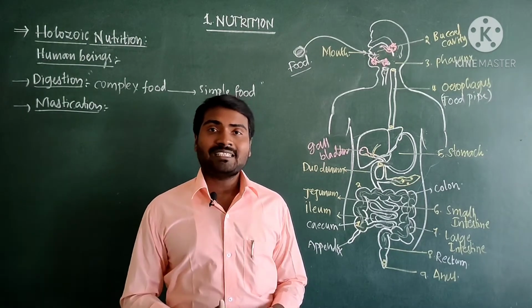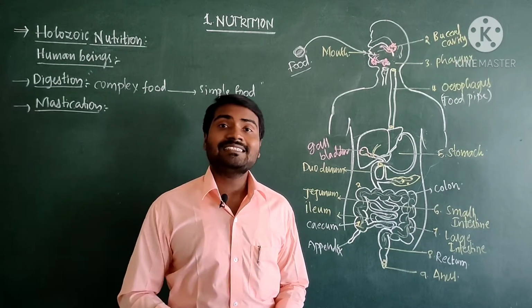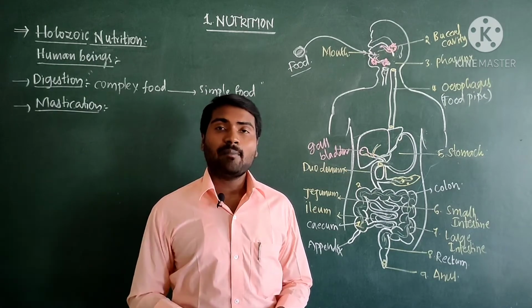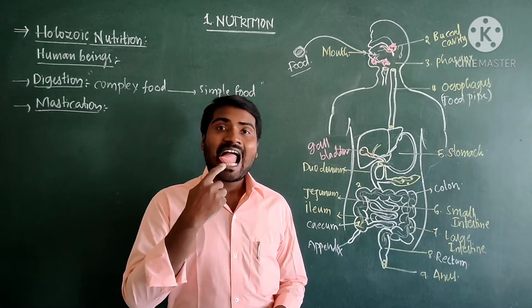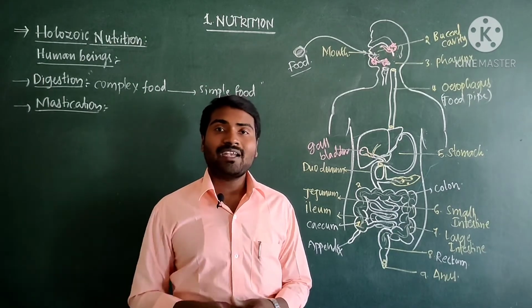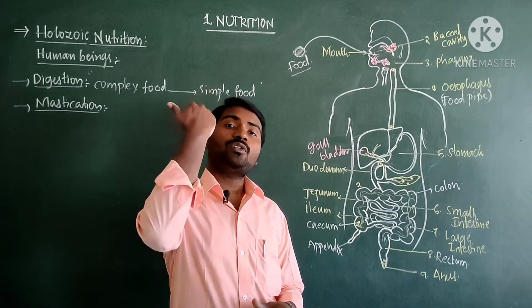Now during this process, salivary gland releases a digestive juice. What is the digestive juice? Saliva. The tongue helps in the mixing of saliva with the food particles. Finally, it pushes the food into the next part.